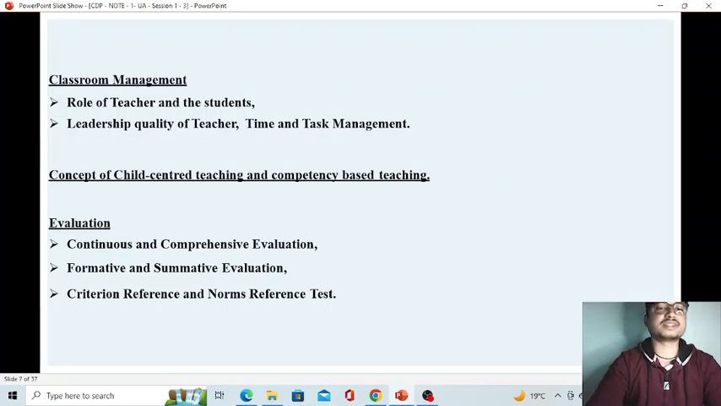After that, we will discuss the concept of child-centered teaching and competency-based teaching. We will discuss the process of evaluation. What is evaluation? What are the different types of evaluation? We will discuss continuous and comprehensive evaluation. We will discuss formative and summative evaluation. We will discuss criterion-referenced and norm-referenced tests also. So this is the whole syllabus that we are going to discuss in this course, Child Development and Pedagogy, for CTET as well as ASSAM TET or any other state TET.